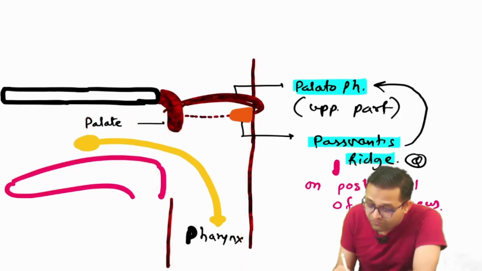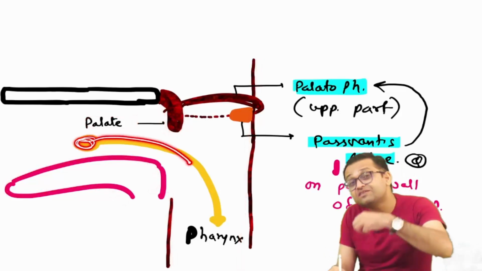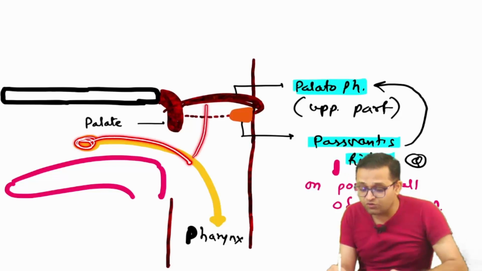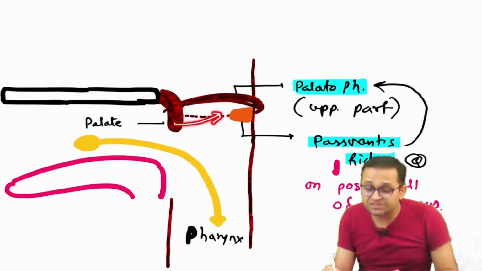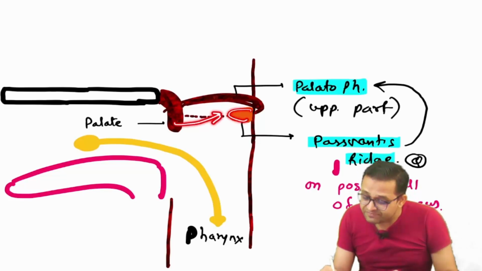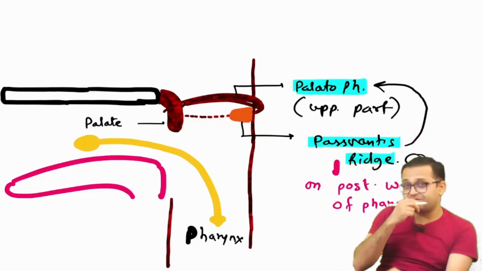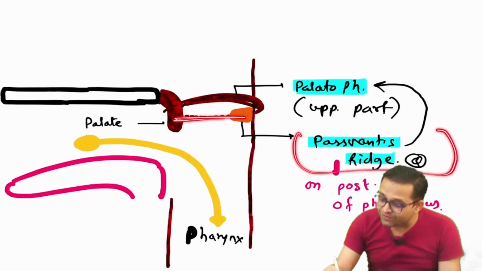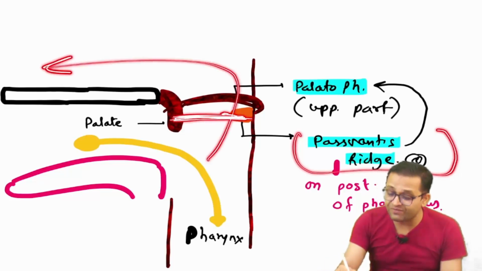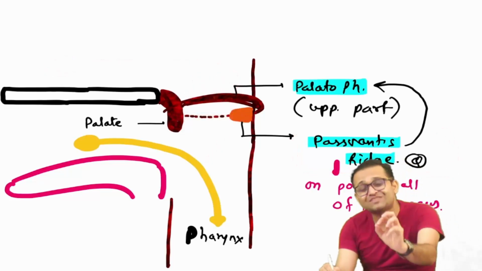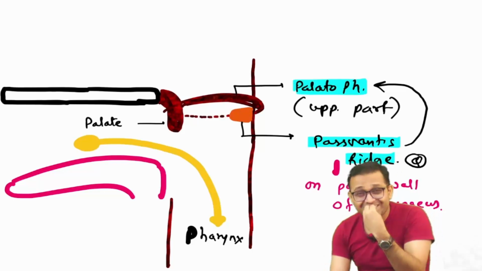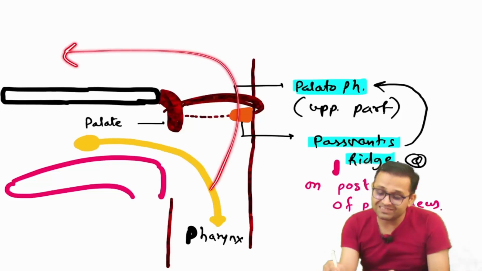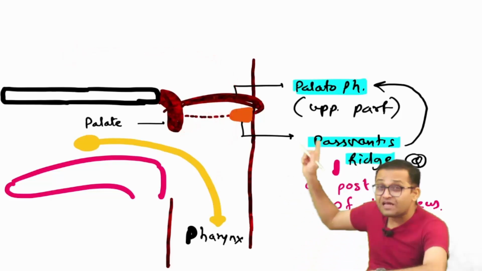So what happens when we are eating food? This food has four pathways. It can go to the nose, but remember, here the soft palate elevates upward and forms an adhesion with one elevation, that is known as the pars ventrige, and it will cause blockage of the pathway. So food will never enter our nasal cavity. Very good point. That's why our food material is not coming through the nose. But when we talk while eating, food material comes through here, because this pathway is not closed. So this pars ventrige is important.